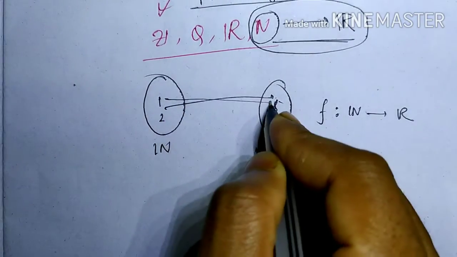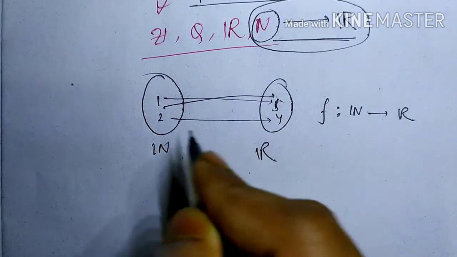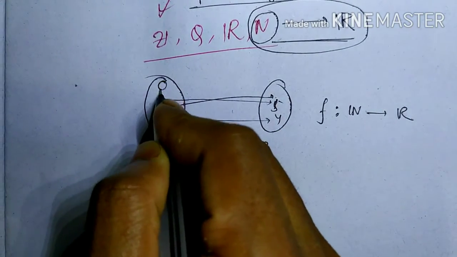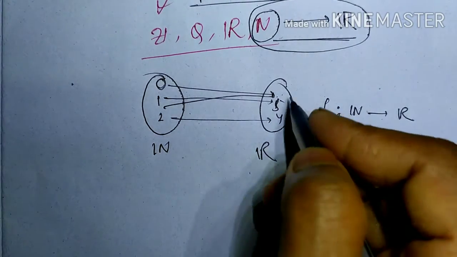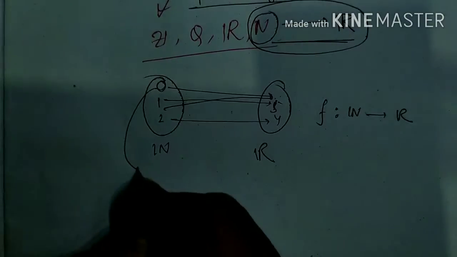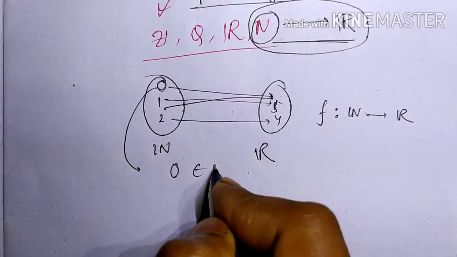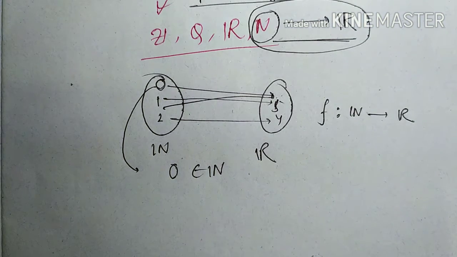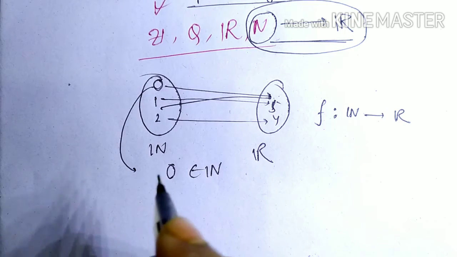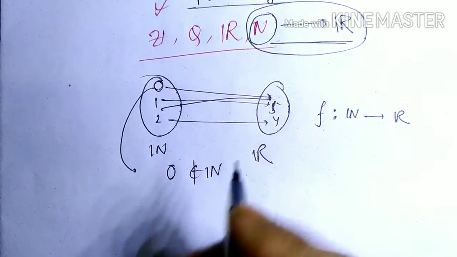So 1 relates to 5, 2 relates to 4, but you notice that 0 is not connected with anything in the real numbers, because 0 does not belong to the natural numbers, right?